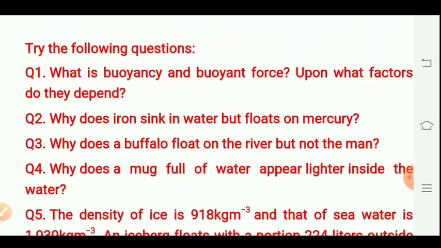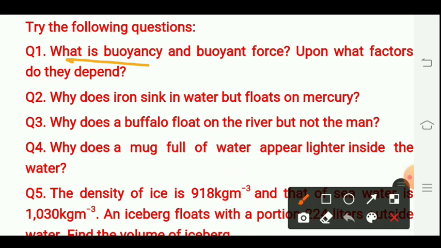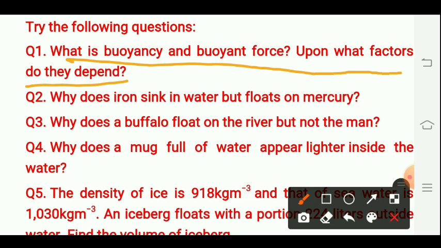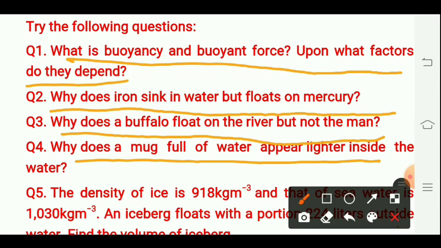From the points which we have discussed in this lesson, you have to try the following questions. From these notes, you can easily write the answers to these questions. So, what are these questions? One: What are buoyancy and buoyant force? Upon what factors do they depend? Why does iron sink in water but float on mercury? Why does a buffalo float on the river but not a man? Why does a mug full of water appear lighter inside the water?